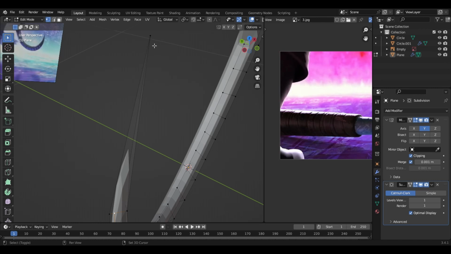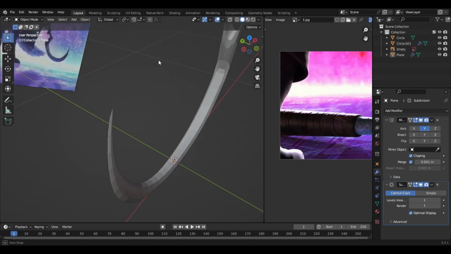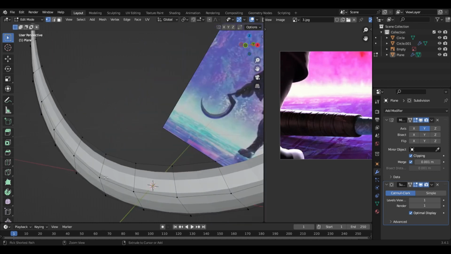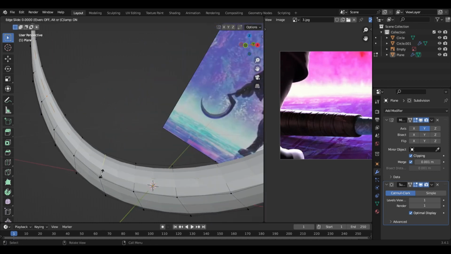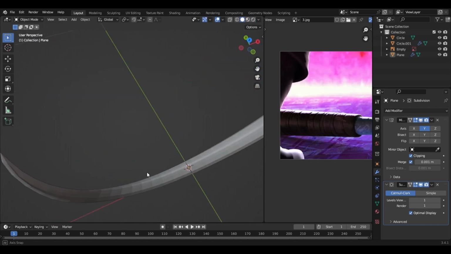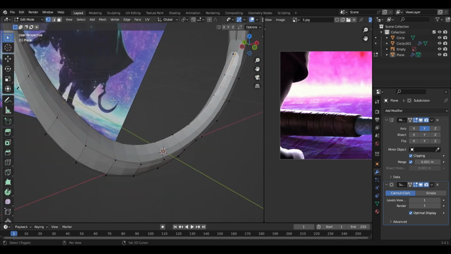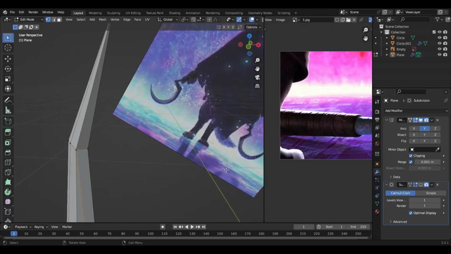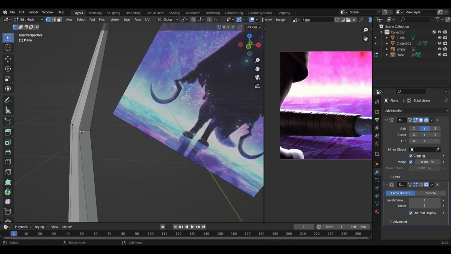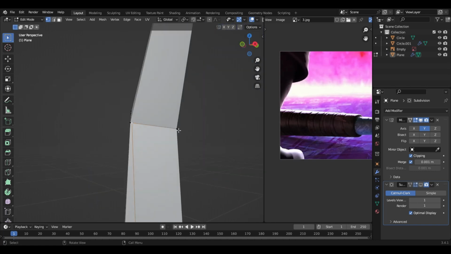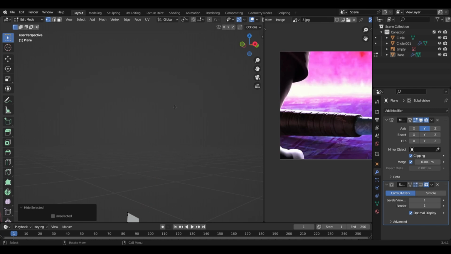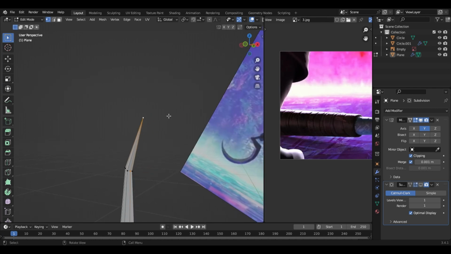Select this one and this one as well, join them, and do the same thing with this one. Press Ctrl R, E, yes, E is the correct one, and then select, let me hide the subdivision modifier. This one is a bit too close. Let me move it here. Select this one and join them.